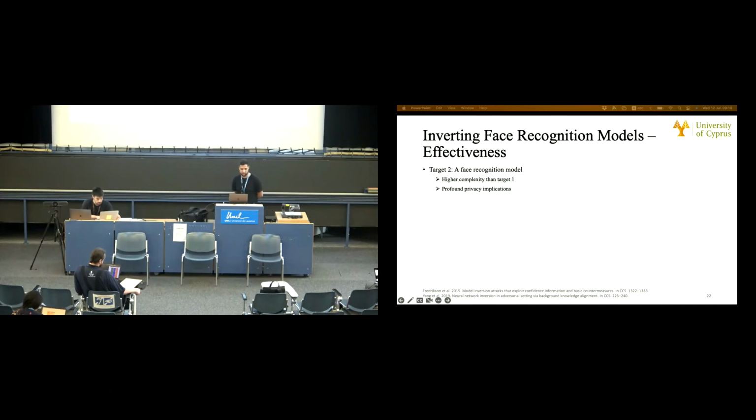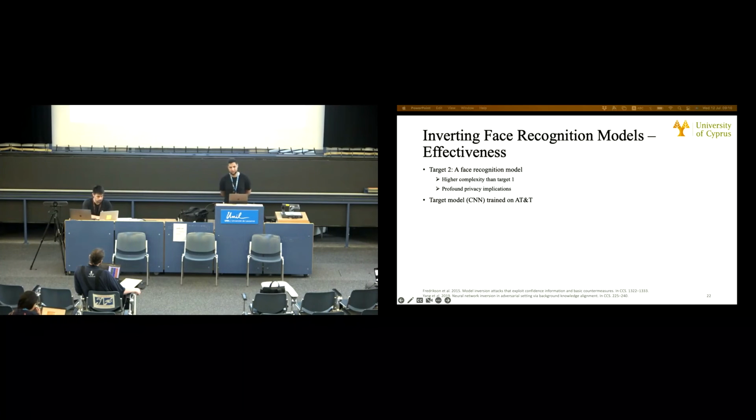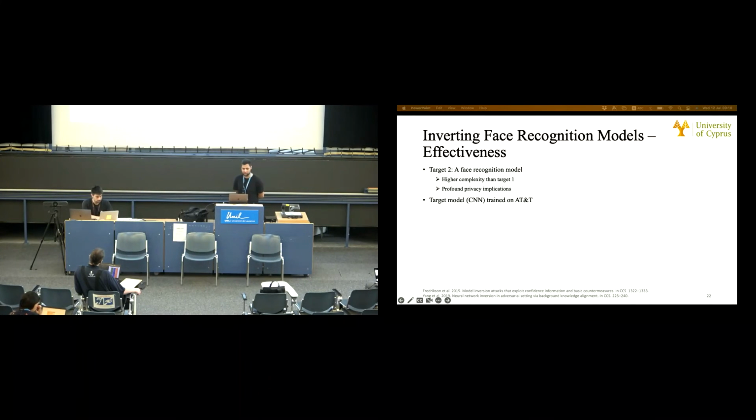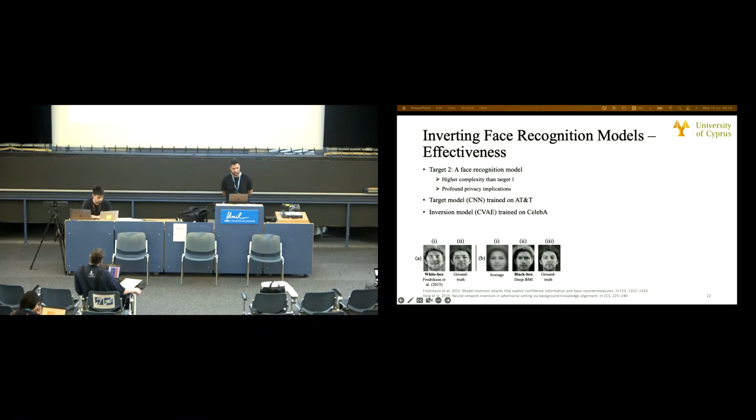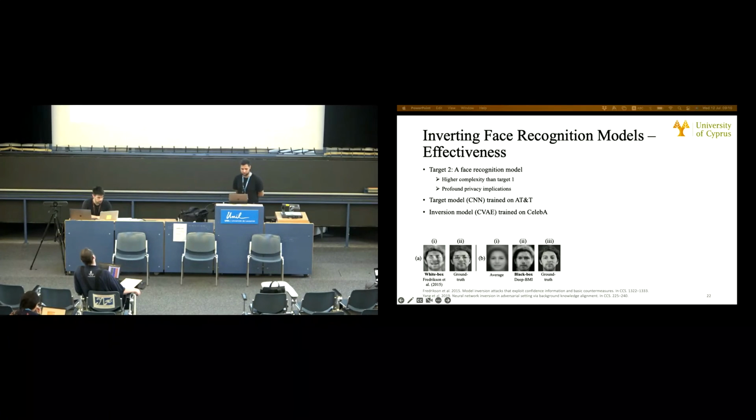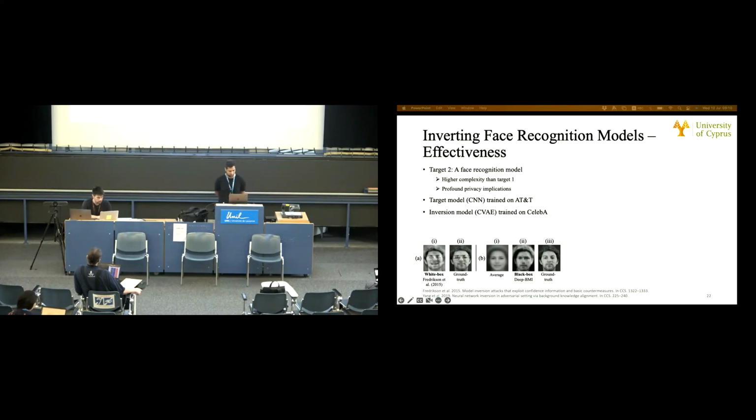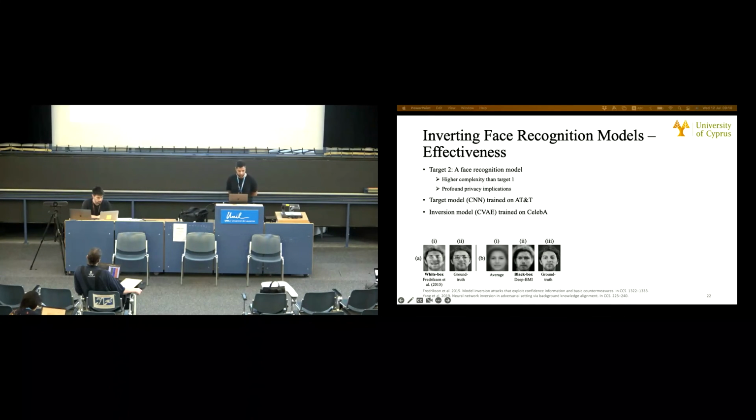Now let's deploy DPMI on a target of higher complexity, which is a face recognition model. In this setting, we train the target model, which is a CNN, on the AT&T database of faces, and the inversion model on a celebrity-based dataset. Now this figure shows a comparison of DPMI's reconstructions with white box MI frameworks proposed by Fredrikson et al. As you can see, DPMI manages to reconstruct comparable images with the ones achieved for the white